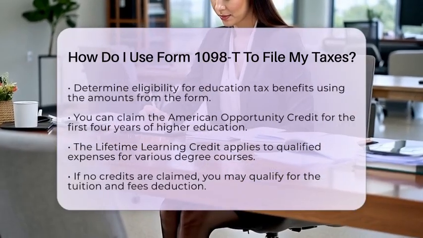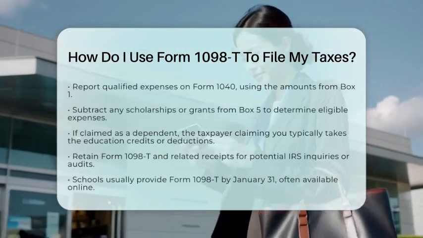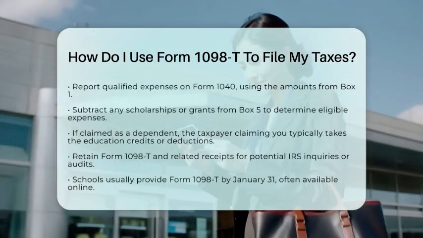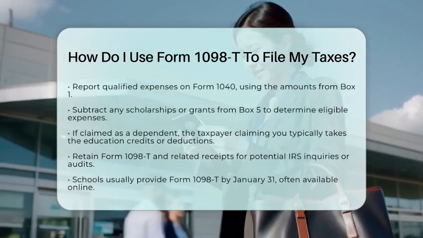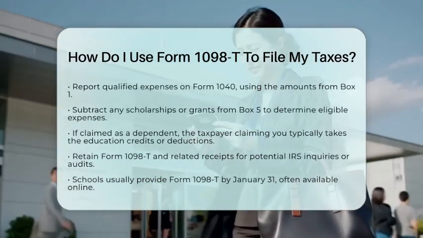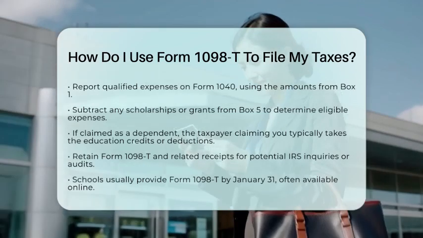If you are claimed as a dependent on someone else's tax return, typically only the person who claims you can take the education credits or deductions. The Form 1098-T is issued to the student, but the tax benefit must be claimed by the correct taxpayer.